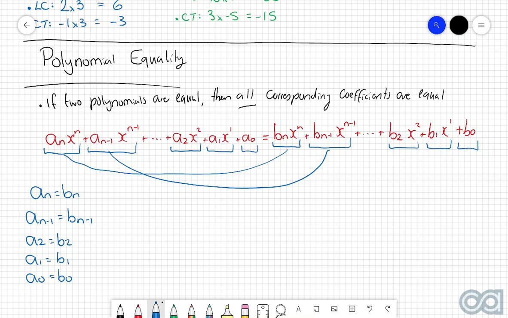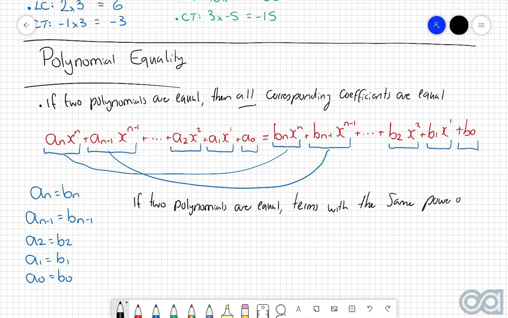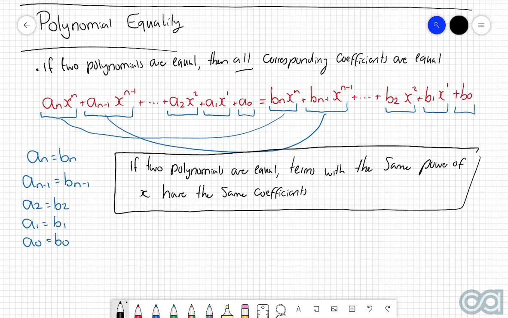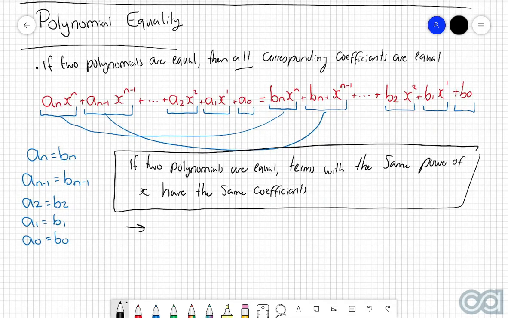So if we really want to put this in simple terms, it means that if two different polynomials are equal to one another, then polynomial equality tells us that the terms with the same power of x also have the same coefficients. But then if we even want to expand a little bit further on this idea, we can also say then that the leading coefficients are equal and the constant terms are equal.